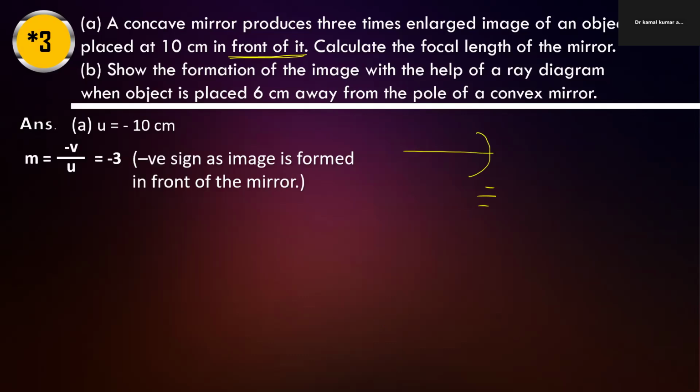So we have to find out the focal length of the mirror. Here v equals 3 into u. u is -10, so it will be -30.